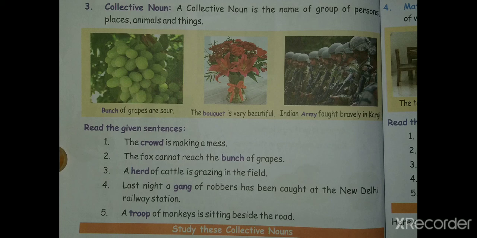Let us see the next. You can see, her bouquet is very beautiful. You can see the bouquet is having a lot of flowers. So to represent this bunch of flowers, a word is being used, that is bouquet. So the word bouquet is being considered as a collective noun.